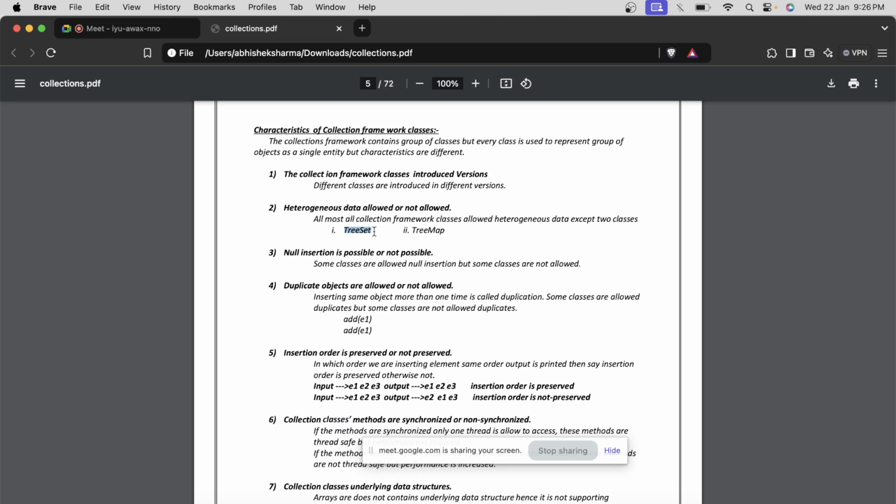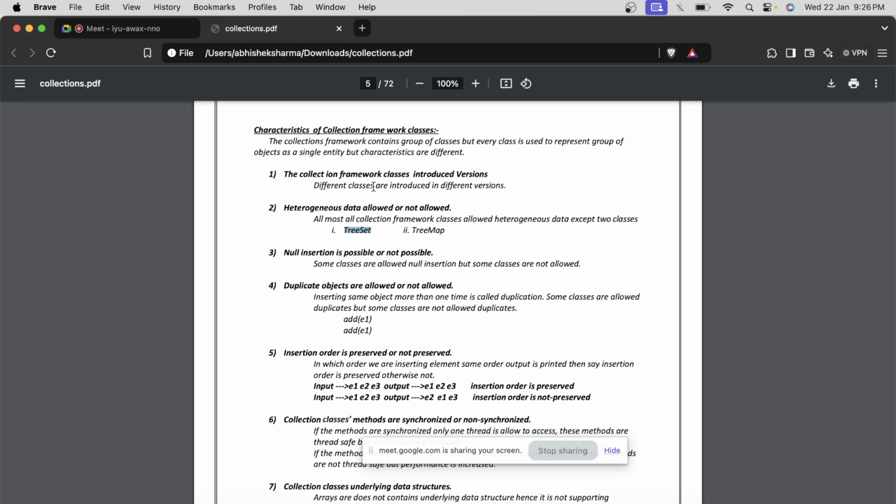So let's suppose one city name I entered is Delhi, and another city name I entered is Ahmedabad. It will be automatically sorted and Ahmedabad will be at the top. And then if I try to enter a null object, how can I sort null with the strings? Some classes support the sorting of null objects and some don't support null insertions.